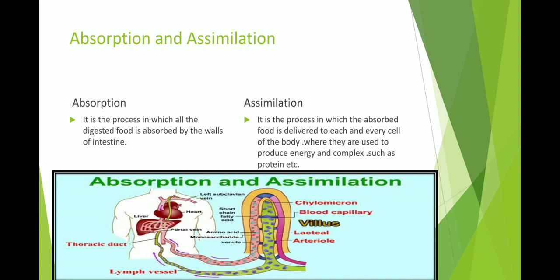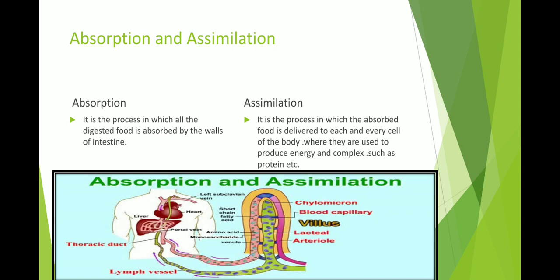So let's move to the next slide. Next slide, all about absorption as well as assimilation. This process goes with absorption as well as assimilation, because they are related to each other. Absorption is a process in which all the digested food is absorbed by the wall of the intestine. The wall of the intestine also contains villi. Okay, a number of villi. Villi is a finger-like projection.